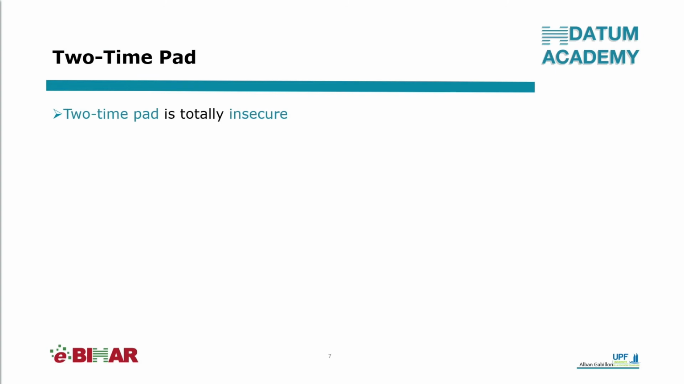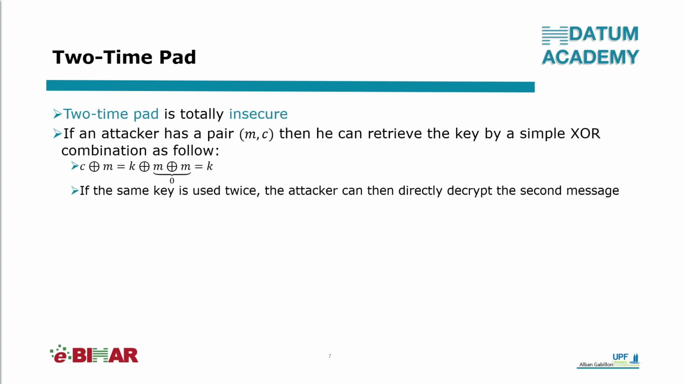I said previously that the key must serve only once. Indeed, two-time pad is totally insecure. If an attacker has a pair M, C, then he can retrieve the key by a simple XOR combination as follows. The attacker simply XORs the plain text with the ciphertext to obtain the key. That's why the key must never be used again, since if it is used twice, the attacker can then directly decrypt the second message.